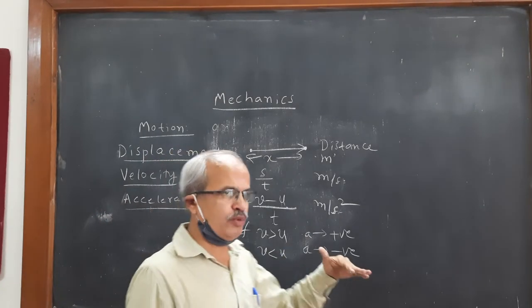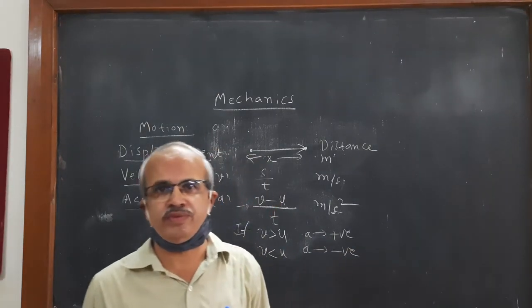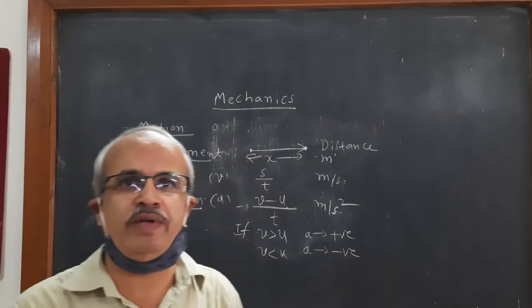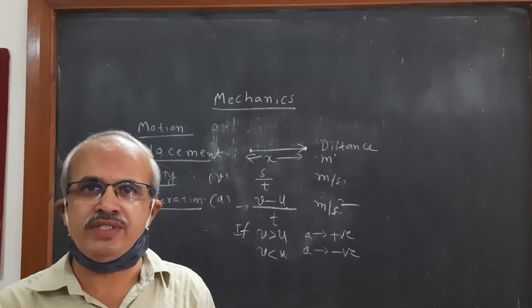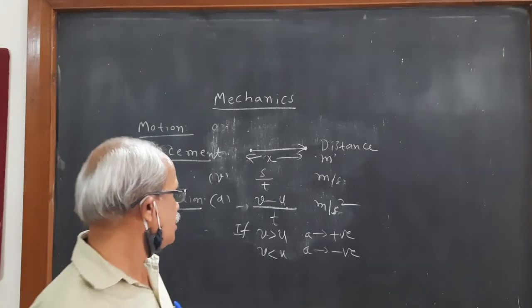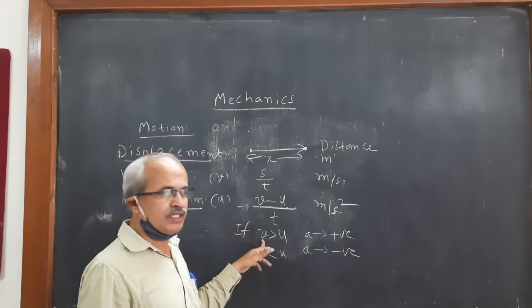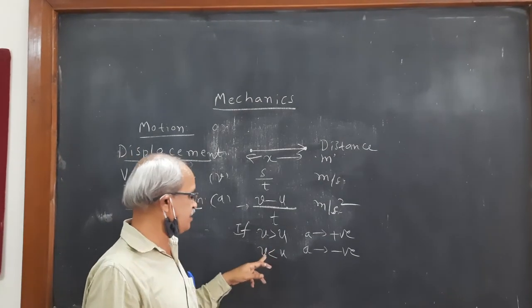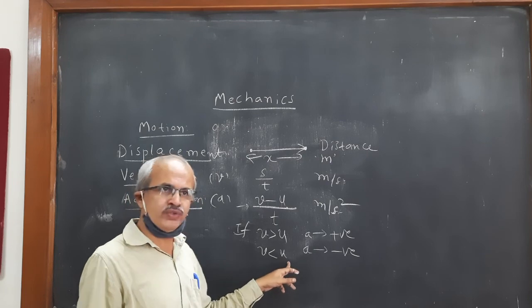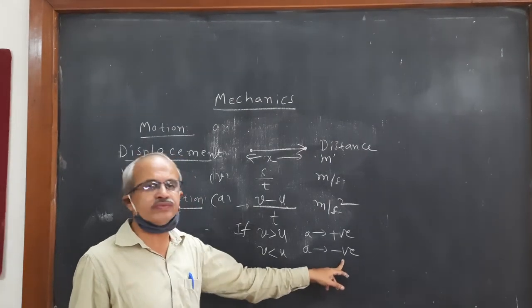Suppose the train is approaching the platform. Train is in motion approaching the platform. What happens? Here its final velocity is decreasing. So that means V is smaller than U, initial velocity. So it is negative.